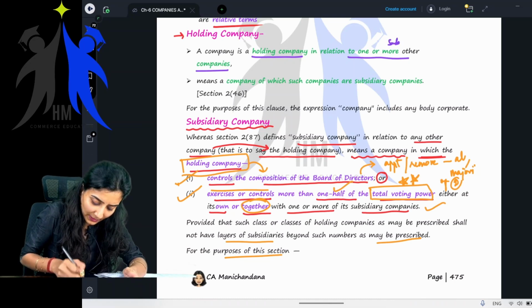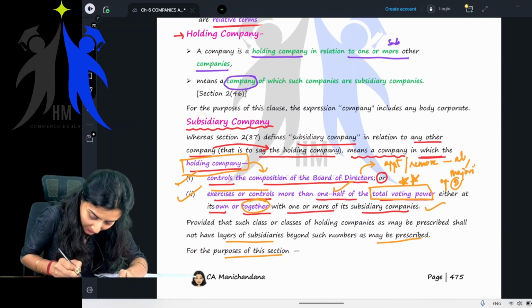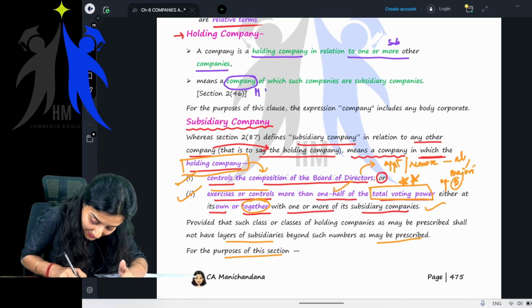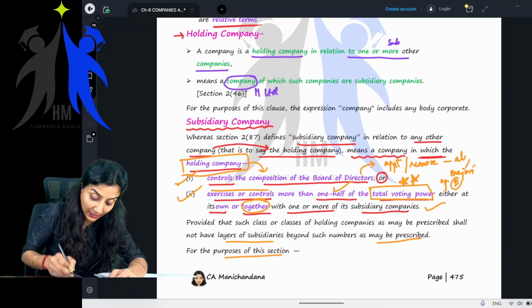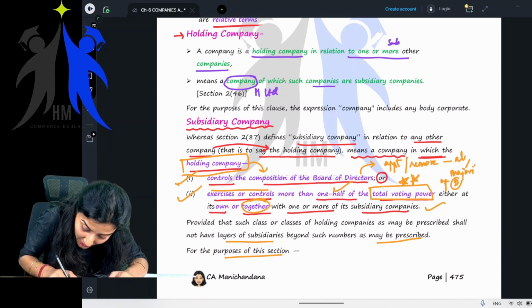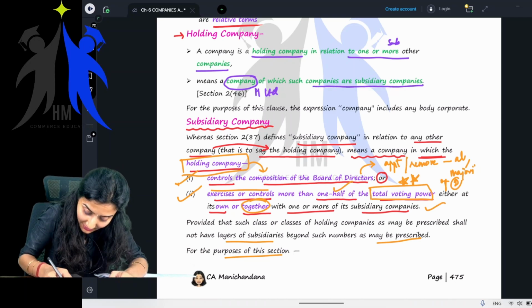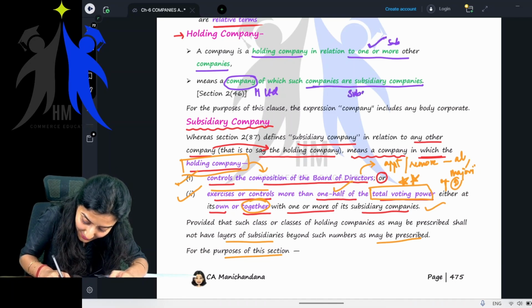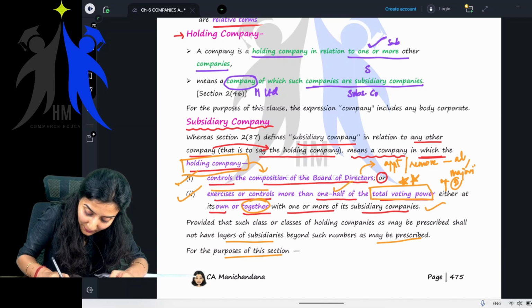Yes or no? Means a company. It means a company of which, say for example, this is H Limited, the holding company, of which such companies are, see, they're talking about such companies, meaning these companies are subsidiary companies, say for example S1 Limited, S2 Limited.